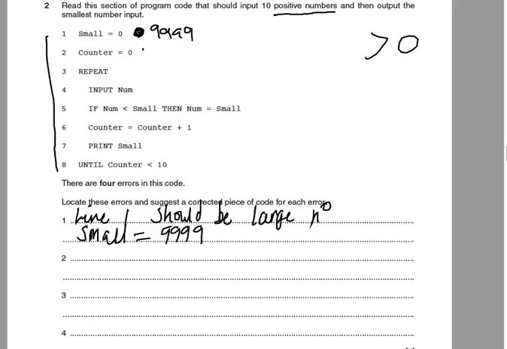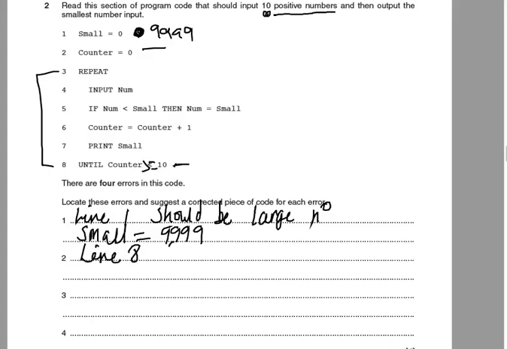So then we look down, we've got a counter here, then we've got a repeat until in our code. So we're repeating until the counter is less than 10. So that's incorrect. That should be greater than 10, or it should be greater than or equal to 10 actually. So that's our line 8, our second error. Should be until counter is greater than or equal to 10.